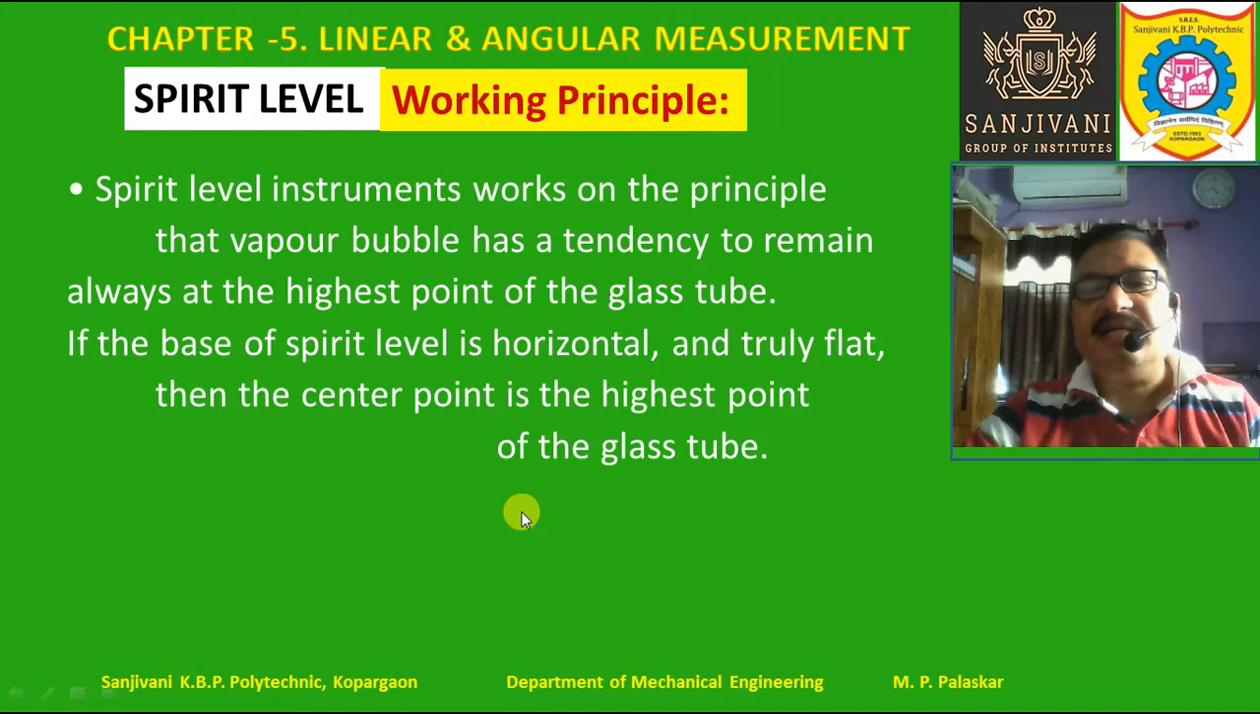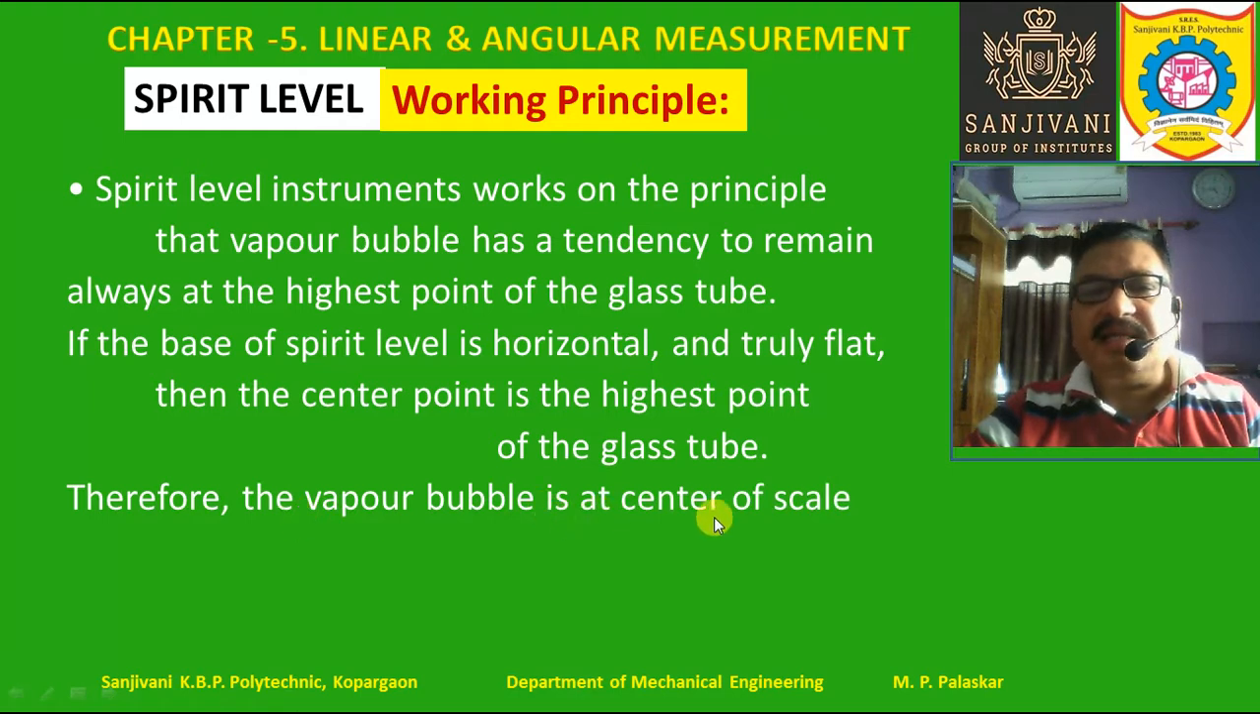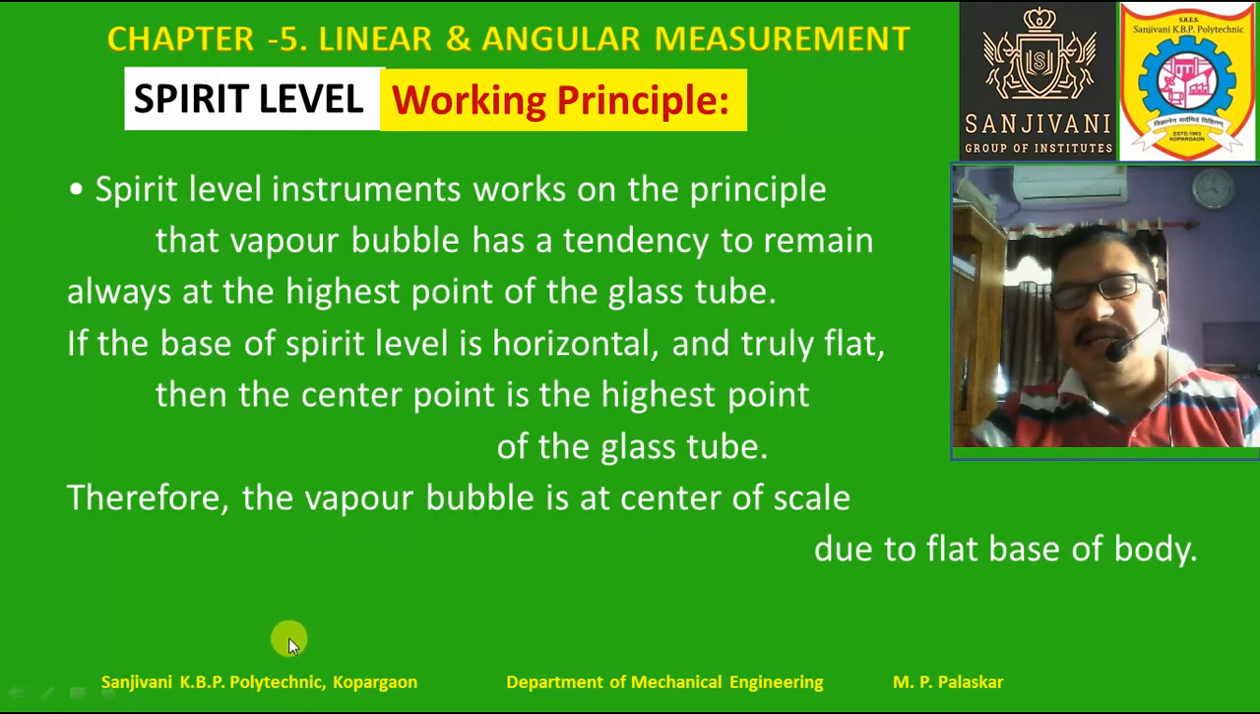So at the center the height of the glass tube is more, and due to this convex shape, whenever the base of the spirit level is horizontal, the bubble will lie at the center. Therefore the vapor bubble is at the center of the scale due to the flat base of the body. Because the center point is the highest point of the glass tube, right?